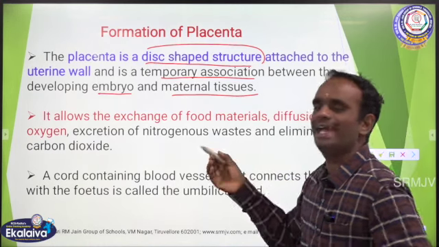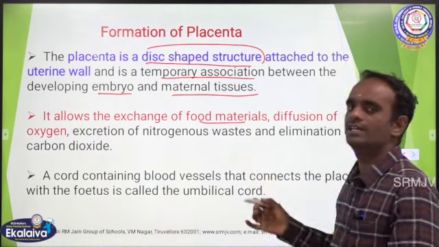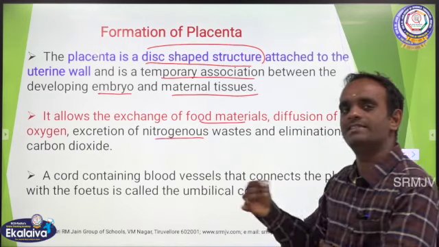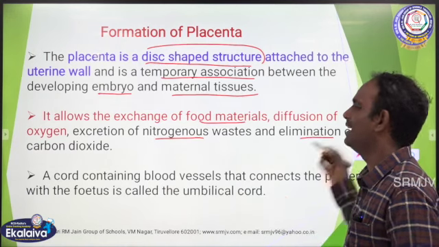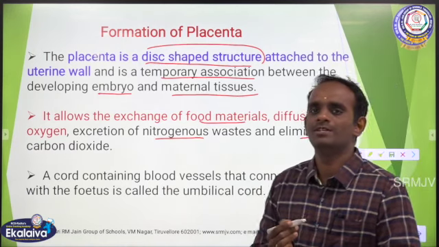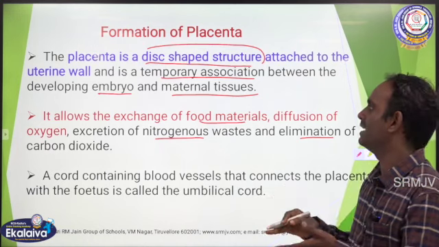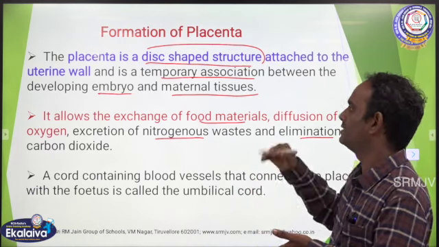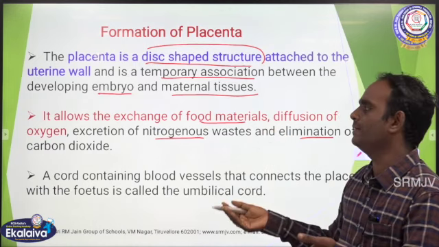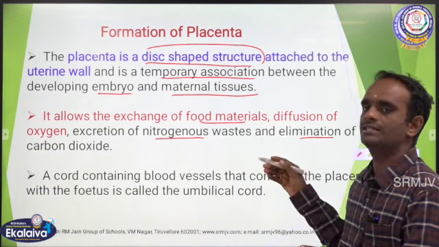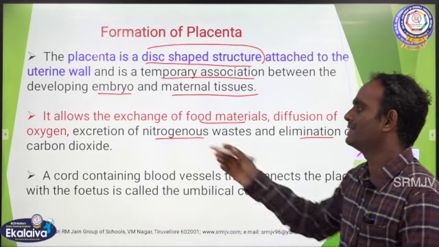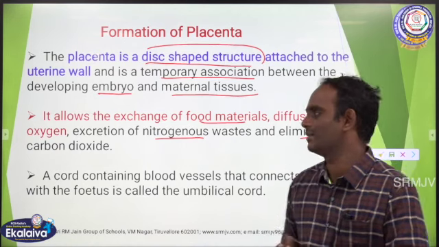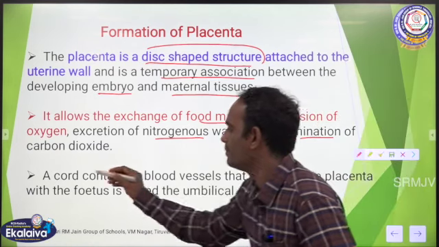Then it allows the exchange of food materials, diffusion of oxygen, excretion of nitrogenous waste substances and elimination of carbon dioxide. So the placenta acts as a temporary structure. And then a cord, a tube.